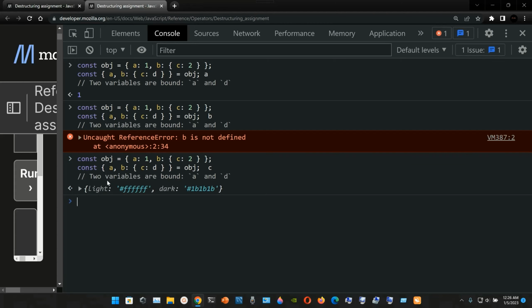Press enter and I'm gonna get this object, and the reason is when we destructure it, we are destructuring the key a, b, but we put here colon, and then we open curly braces, and now we have c colon d. We're not having c colon 2, we are having c colon d. So in order to get the value number 2, we have to call d. So if we call d, now we're gonna get the value 2, and there you have it.